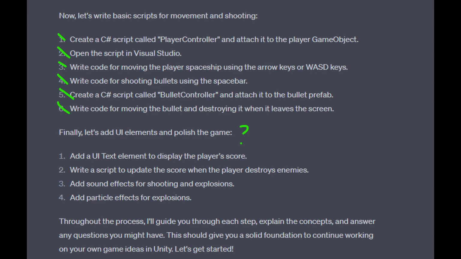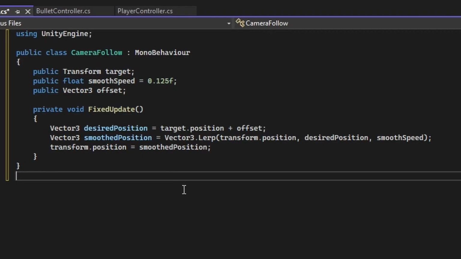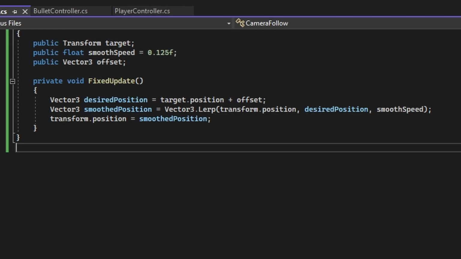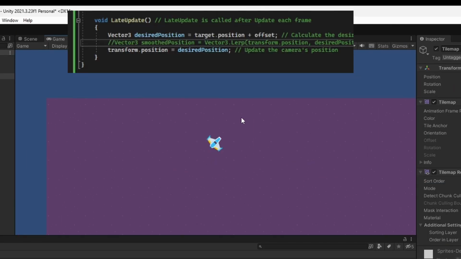At this point, GPT's original plan would have me move on to the UI text elements to display score and whatnot, but we still don't even have enemies and our camera does not move together with our ship's movement. So we create a camera follow script that we will apply to the main camera, which follows the player. The result was a pretty jittery movement. Commenting out the smoothed position provided by my teacher seemed to fix the jittery movement.